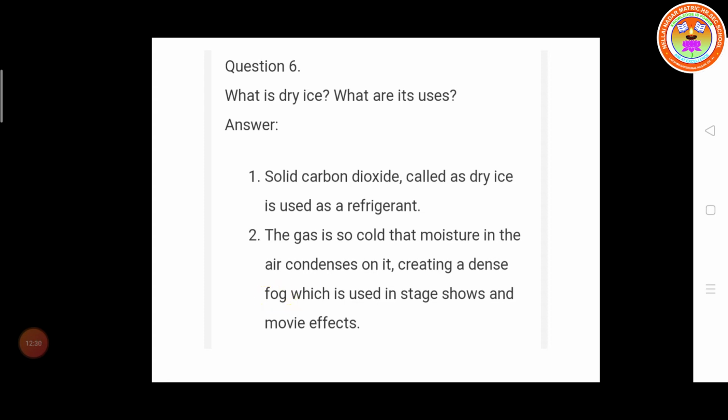So it is used in stage shows and movie effects. Dry ice is used to form a dense fog. The dense fog is used for stage shows and movie effects. So these are the uses of dry ice.